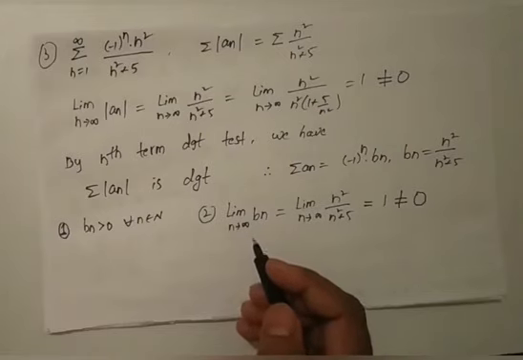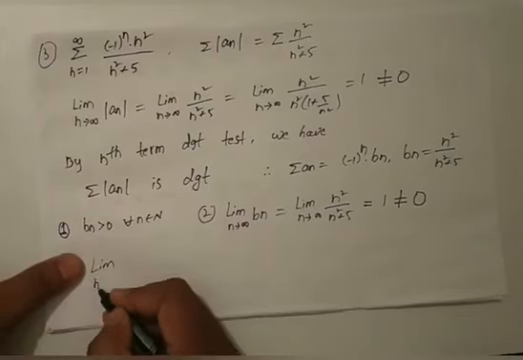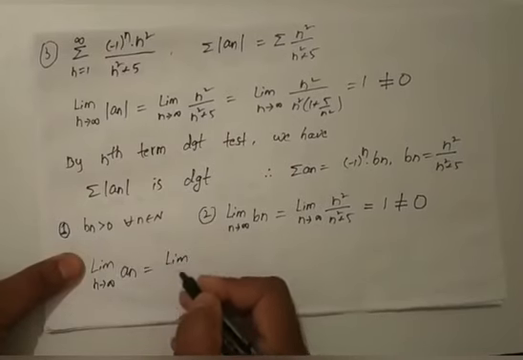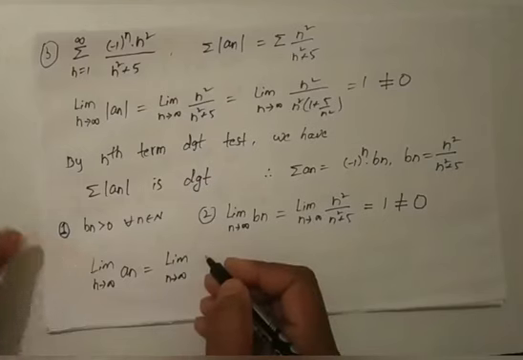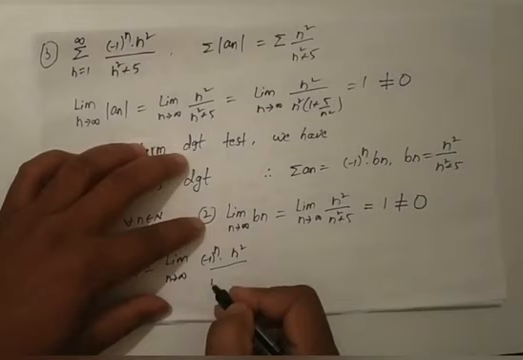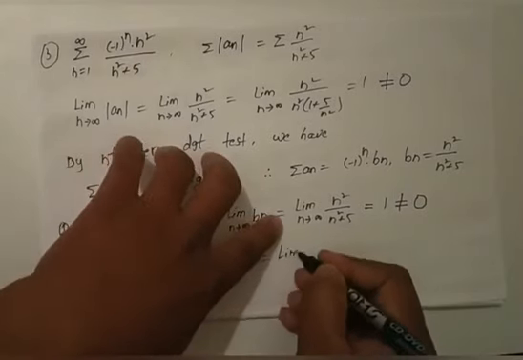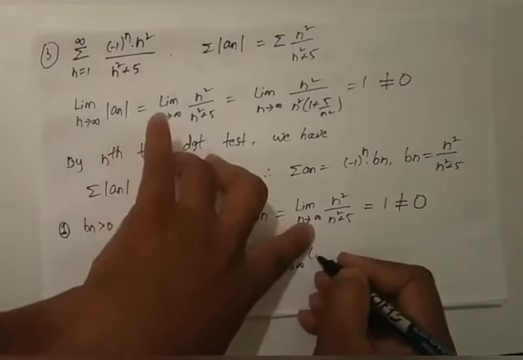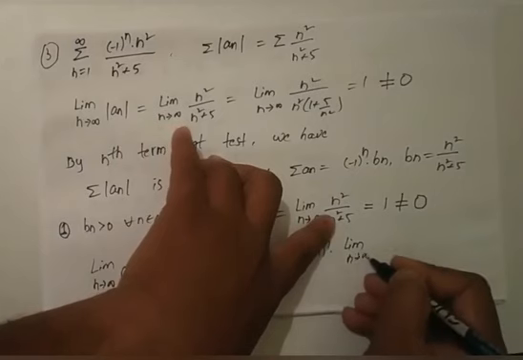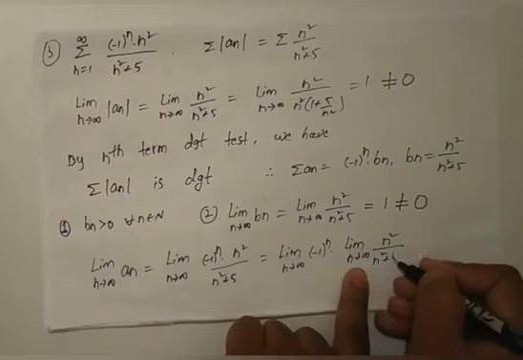In this case we have to find limit n tends to infinity an. Tell me, limit n tends to infinity an is nothing but minus 1 whole power n, n square by n square plus 5. This can be written as limit n tends to infinity minus 1 whole power n into limit n tends to infinity n square by n square plus 5.